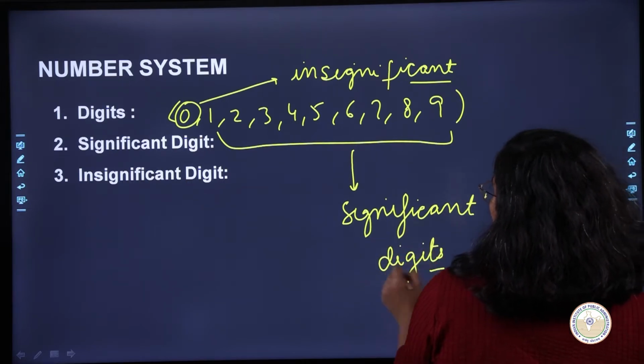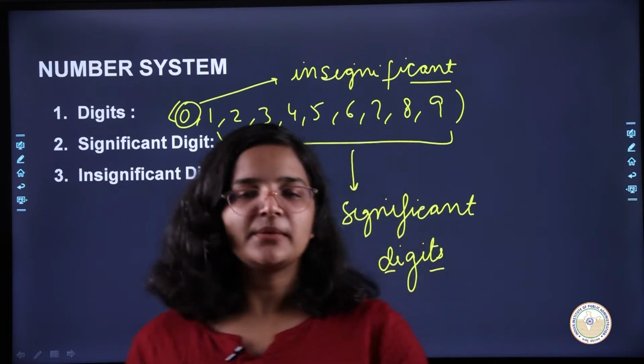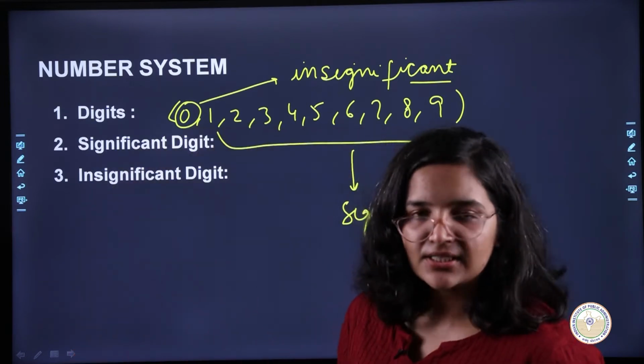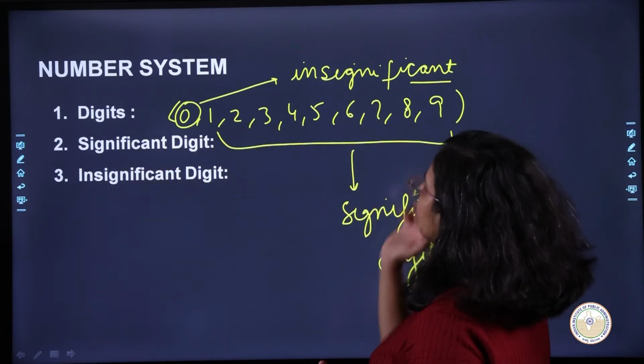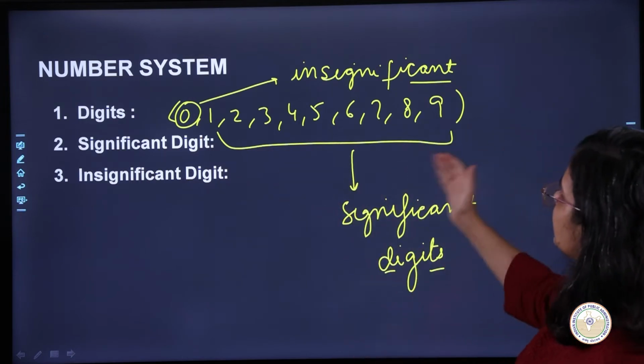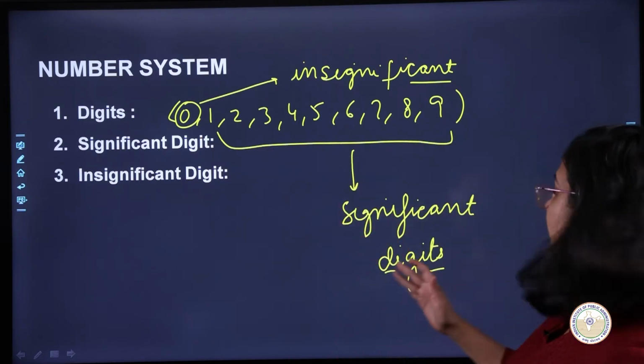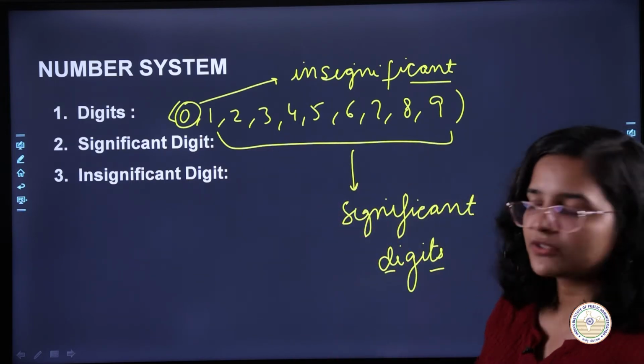Okay. So number system के अंदर सबसे पहली चीज़ जो हम पढ़ते हैं वो होते हैं digits. 0 is an insignificant digit, and rest of the digits starting from 1 to 9 they are called significant digits. Okay.